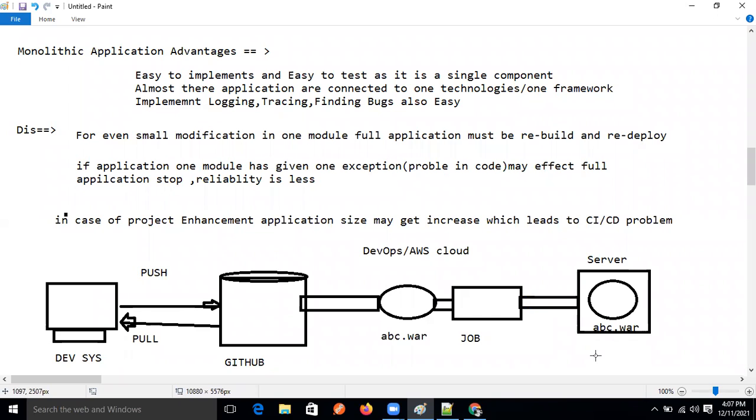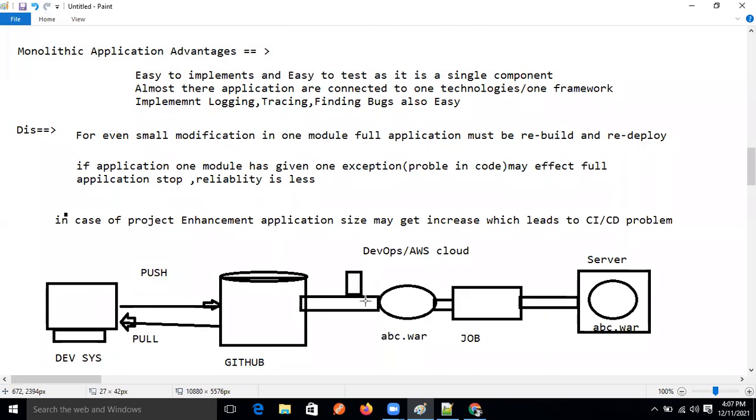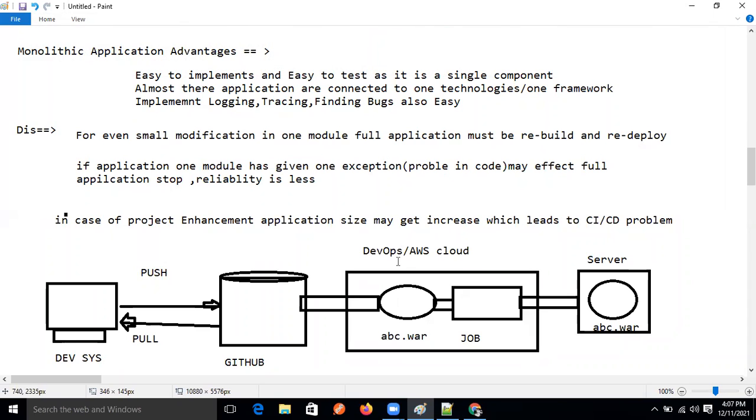And this process they are doing using one tool. The tool name is nothing but what, guys? Jenkins. Come on, Jenkins.